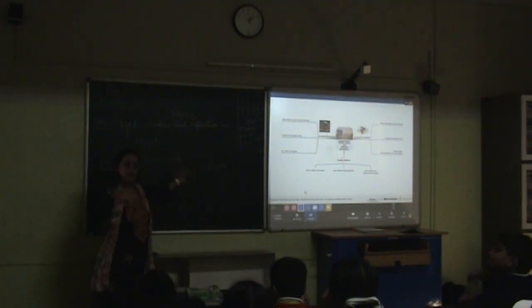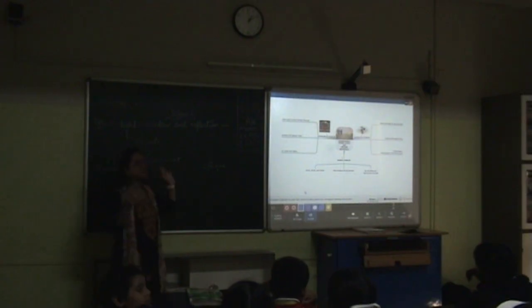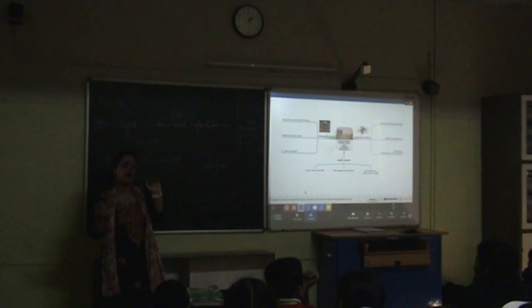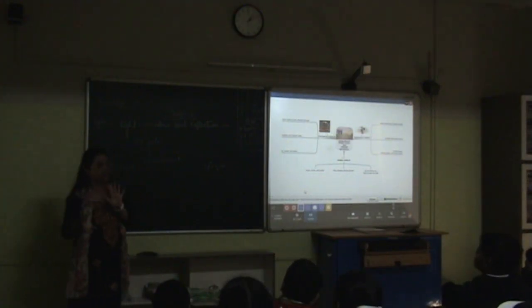Now this categorization is on the basis of what? Ma'am, whether the light passes through it. Basically whether light will pass through that particular object or not, right? So this is how we have categorized these objects.